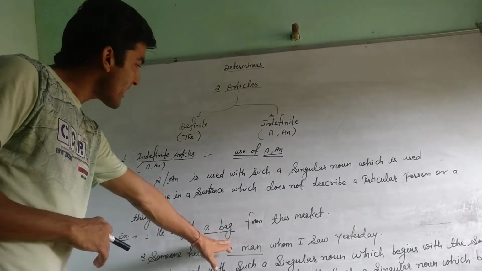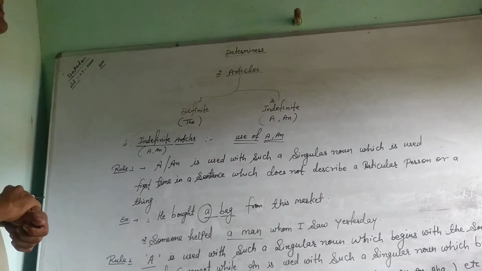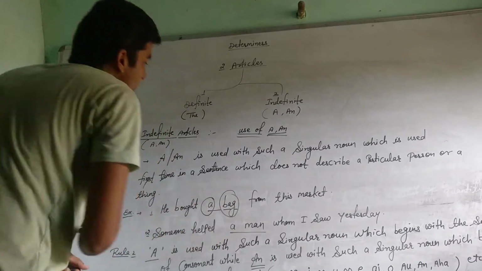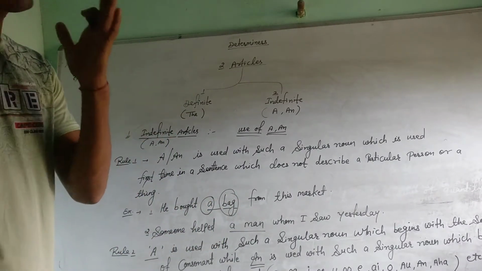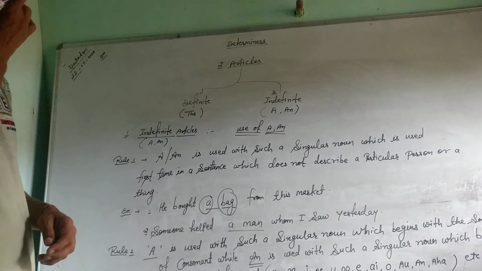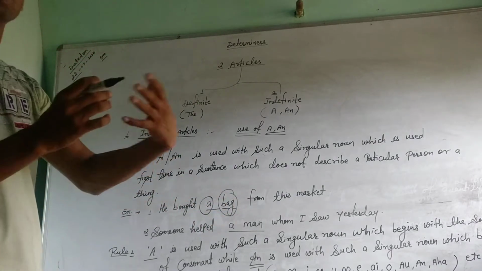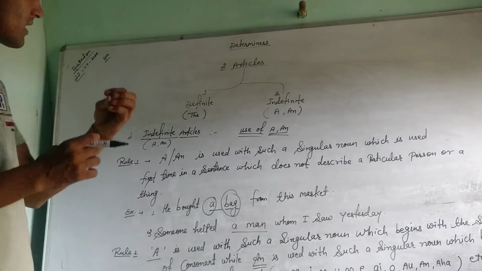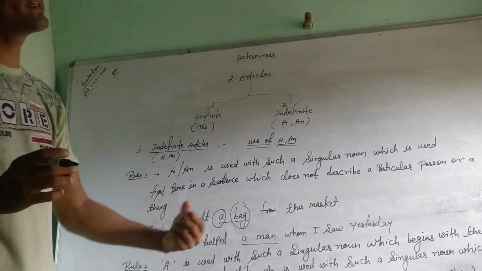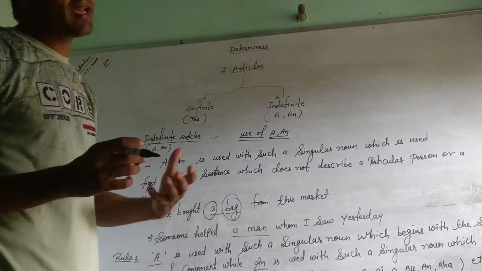He bought a bag from this market. Look here. Article a is given here, and after that here is a bag. Bag is a singular noun. Okay, so this is a singular noun, and before a singular noun we added article a. Why? Because he bought a bag from this market. Okay, means simply here is told about a person who is buying a bag. Okay, so with singular noun a will be added.